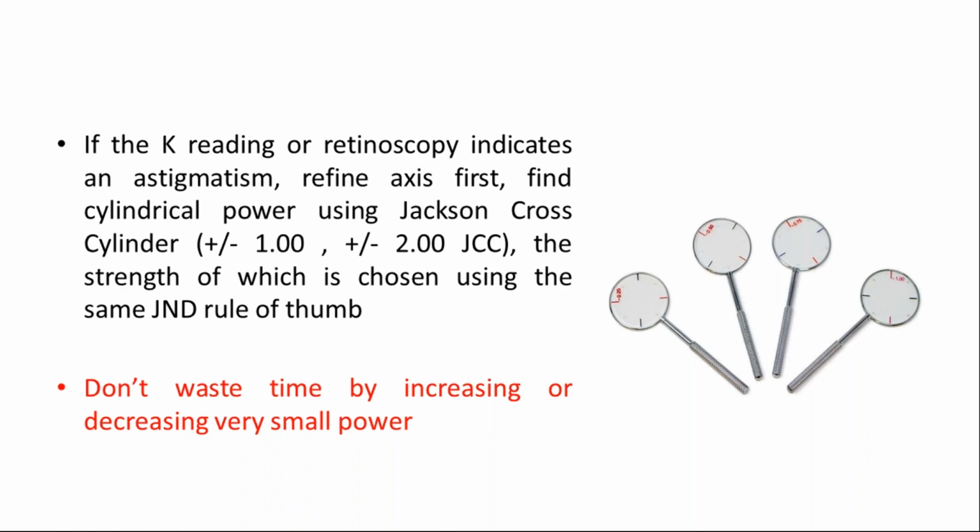Moving towards the next point, if the K reading or retinoscopy indicates an astigmatism, we always find the axis first, and to find the cylindrical power, you can use Jackson cross cylinder. And in case of a low vision patient, it is mandatory to use a higher power Jackson cross cylinder, because obviously they won't appreciate the small change. Like if you are putting 0.25 or 0.5, they won't feel the difference. They won't appreciate the changes. And to choose the power, you can use the same J and D rule. And please don't waste time by increasing or decreasing very small power.